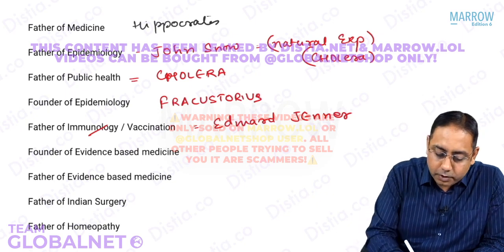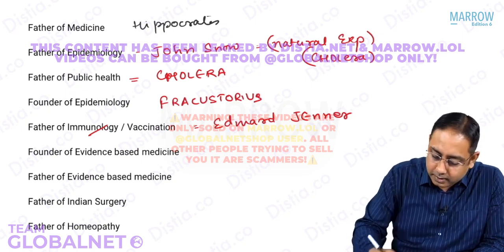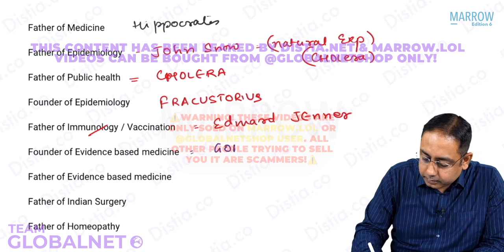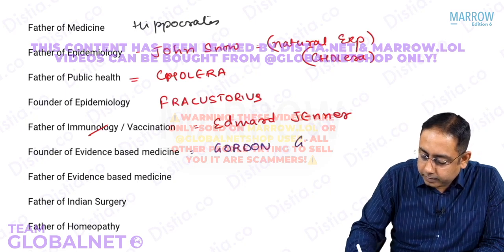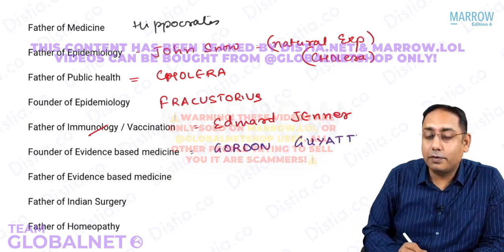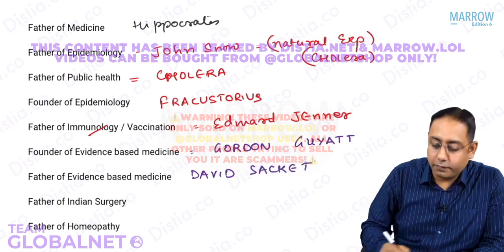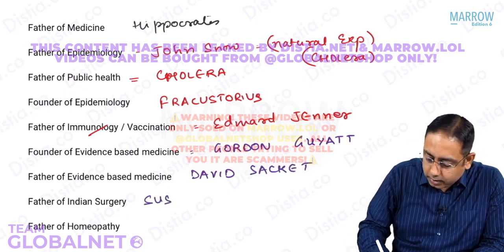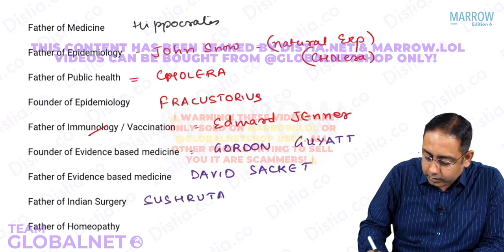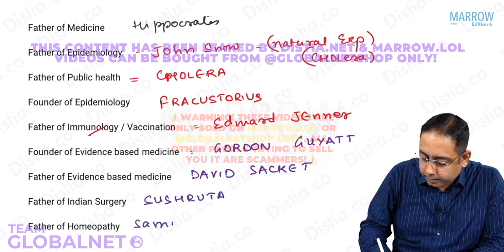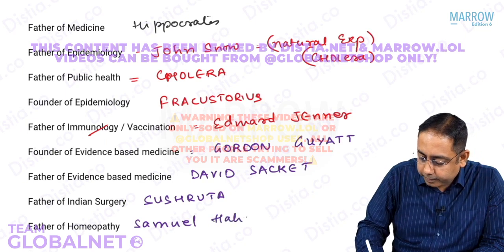Next is, who's the founder of evidence-based medicine? It is Gordon Guyatt. Who's the father of evidence-based medicine? That is David Sackett. Who's called the father of Indian surgery? Sushruta. And father of homeopathy is Samuel Hahnemann.